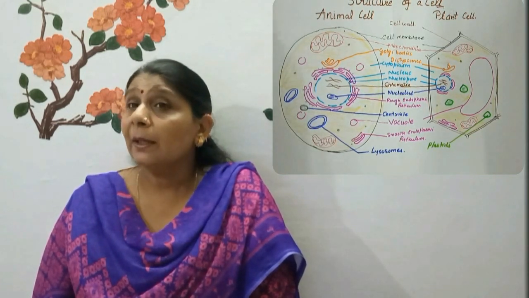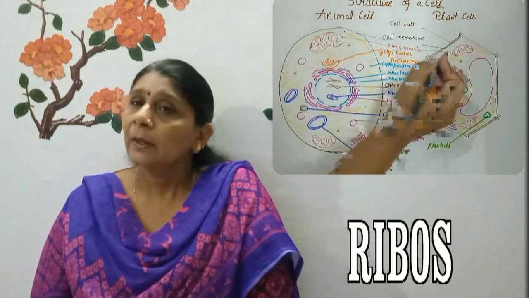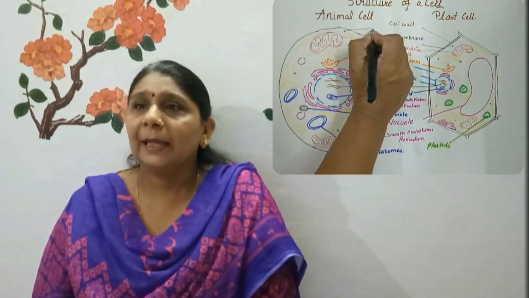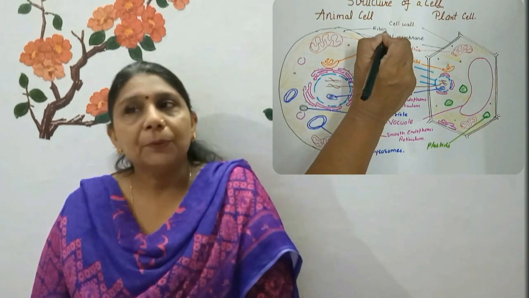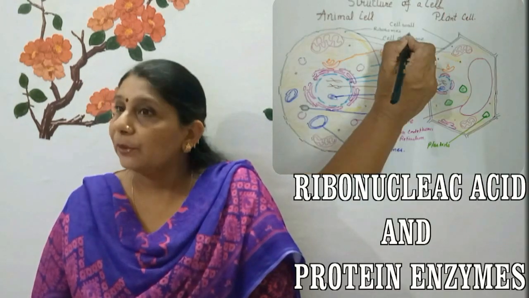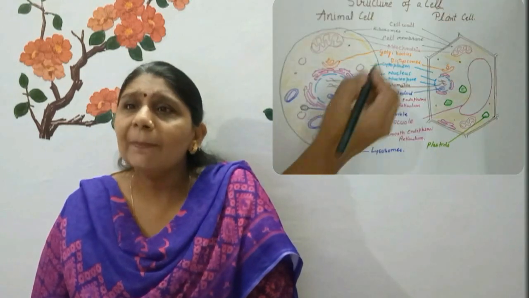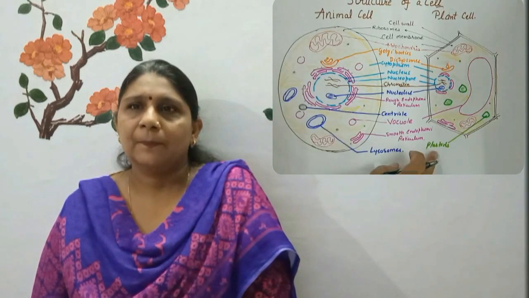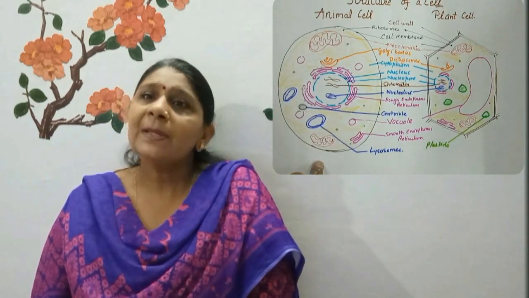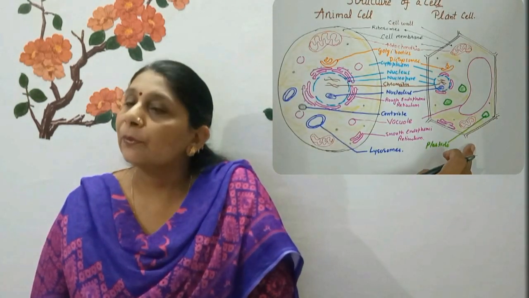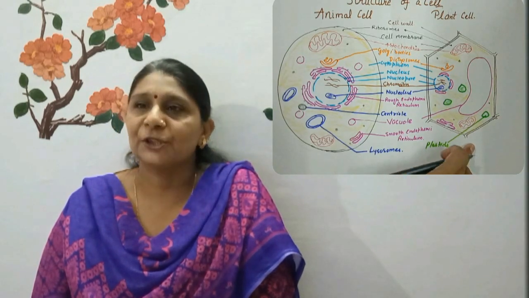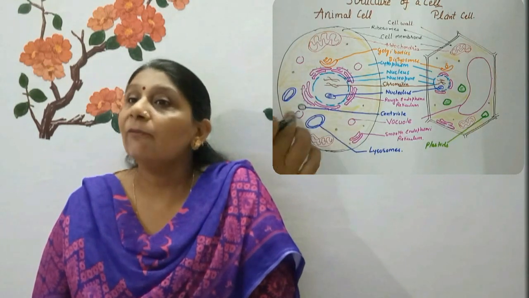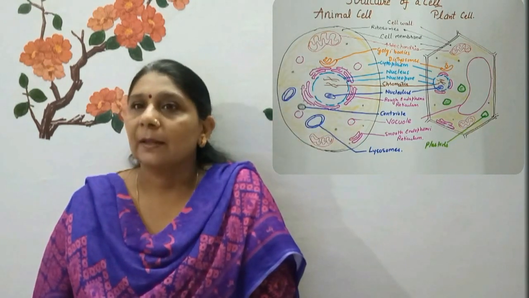One more important organelle is the ribosome. Ribosomes are spherical bodies made up of RNA, that is ribonucleic acid, and protein enzymes. They do not have membranes and are present separately in the cytoplasm. Ribosomes are the sites where protein synthesis, meaning formation, takes place. That is why they are called the protein factories of the cell.